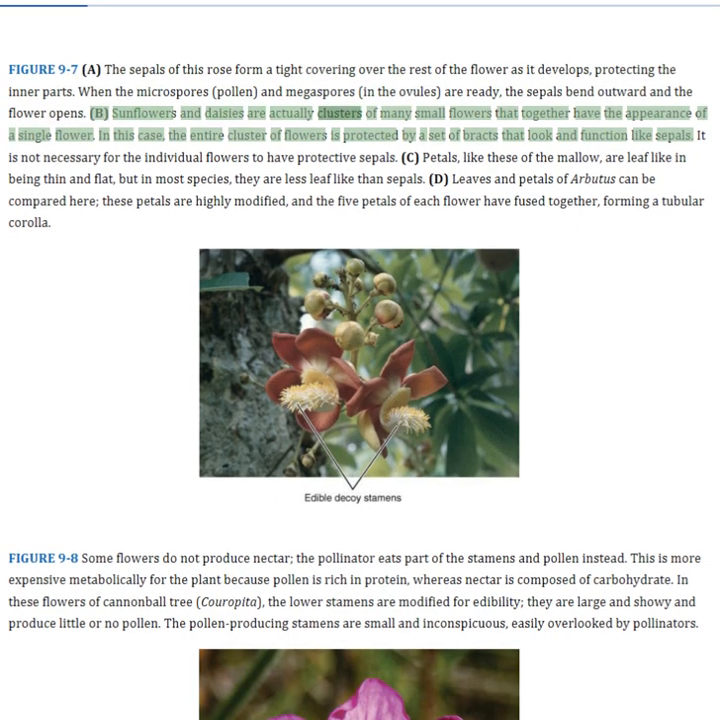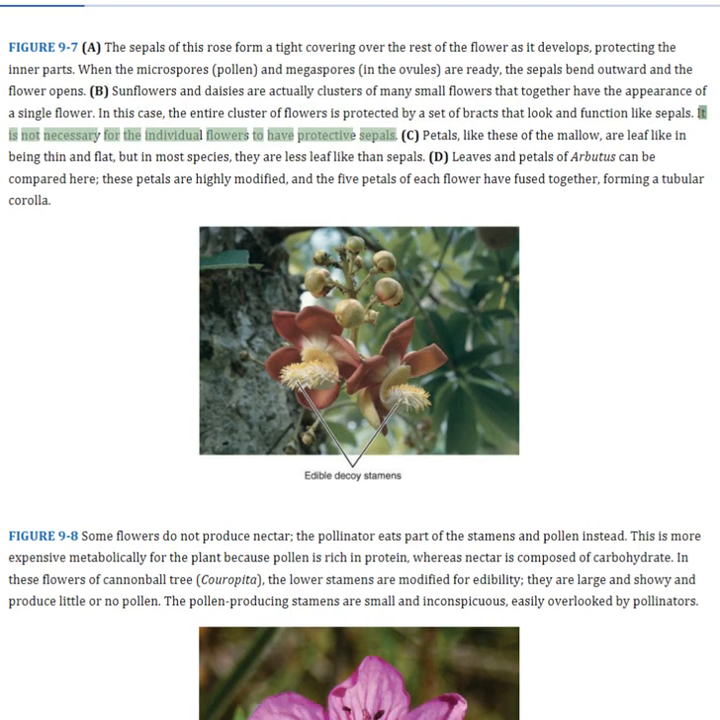Sunflowers and daisies are actually clusters of many small flowers that together have the appearance of a single flower. In this case, the entire cluster of flowers is protected by a set of bracts that look and function like sepals. It is not necessary for the individual flowers to have protective sepals.